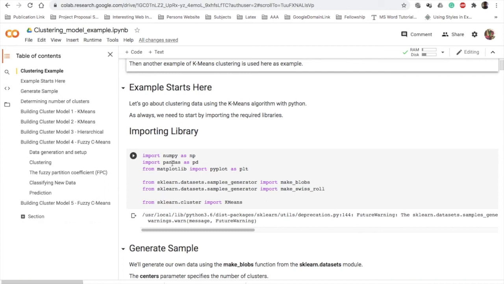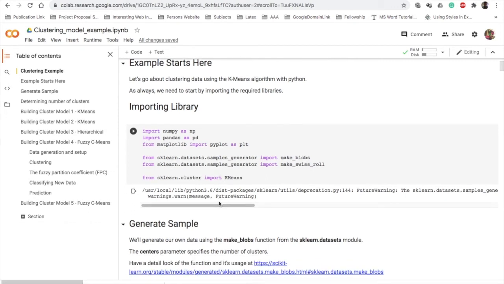NumPy and Pandas for handling the data, Matplotlib for plotting the data in a graph, and the sklearn dataset module for having a sample dataset for doing the k-means clustering, and the k-means algorithm itself, which is present in sklearn.cluster. Okay, I will show you where you can find it and how you can use that.